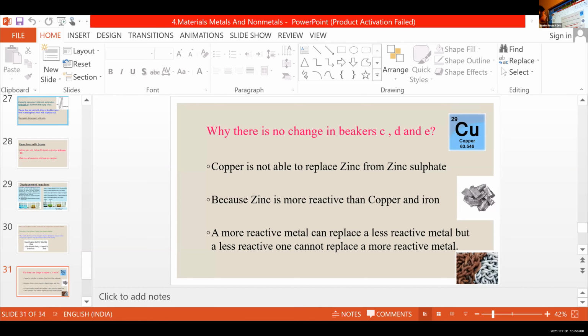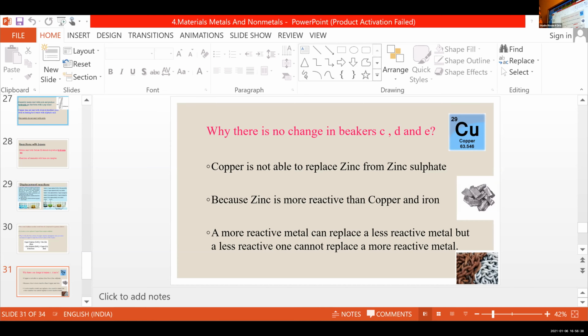A more reactive metal can replace a less reactive metal, but a less reactive one cannot replace a more reactive one. Okay, clear? Is this clear for everyone? Yes, ma'am. Okay. Vaishnavi, can you read this?